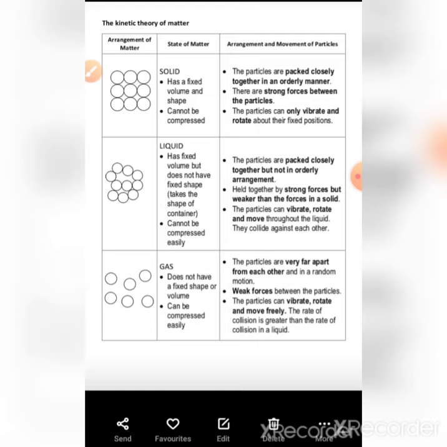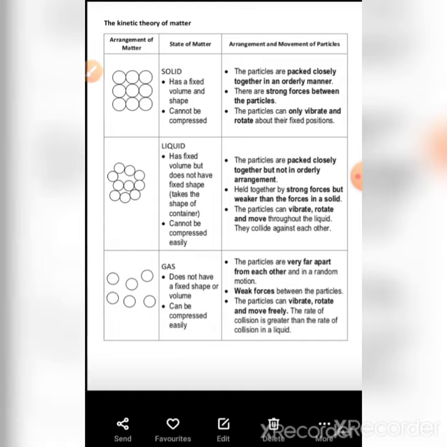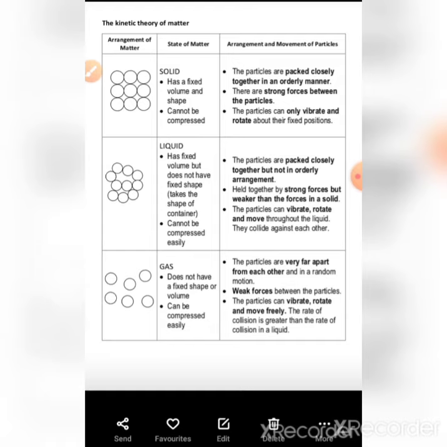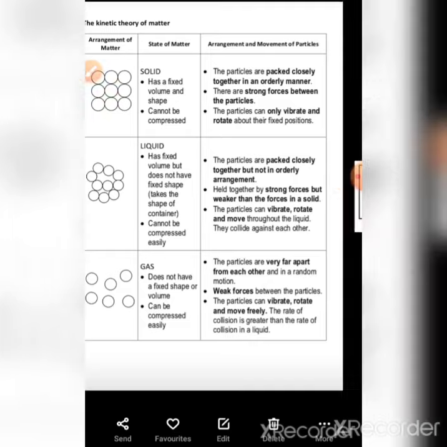In liquid there are some strong forces, like hydrogen bonding and van der Waals forces, and in solid intermolecular forces are very high, so intermolecular gaps are very low. In liquids intermolecular forces are less than solids, so intermolecular gaps are greater than solids. In gases intermolecular forces are nearly negligible, so gaps are very high and they can move freely. There is no force of attraction between particles.